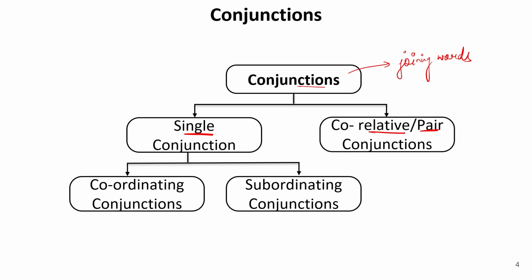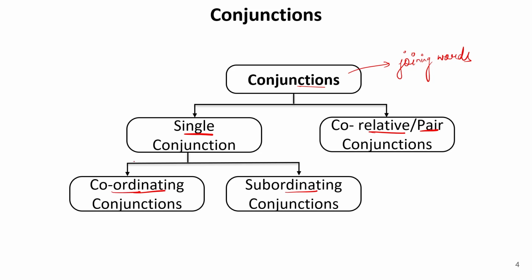So these are basically single conjunctions. For example, you and I. So you and I are two persons. We are joining them with and. So and is single conjunction. Whereas if I say either or, that is already a pair conjunction. So we have two types of conjunctions, that is a single conjunction or a pair, or we call it correlative conjunction. Now the single conjunction is further divided into two types of conjunctions, that is coordinating single conjunction or subordinating single conjunction.